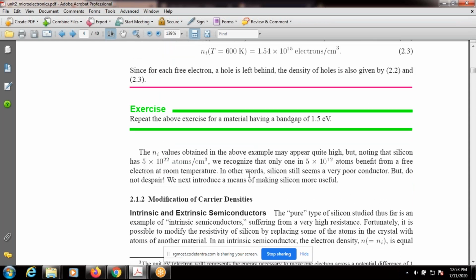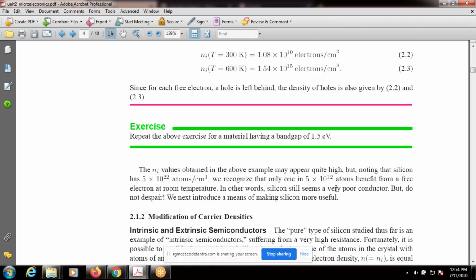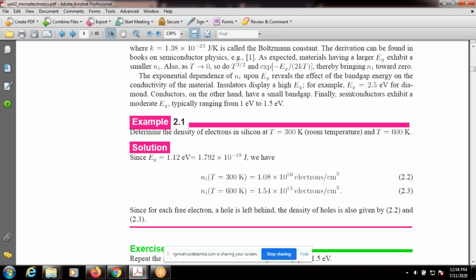In other words, this one is also important. Silicon still seems a very poor conductor, but do not despair. We next introduce a means of making silicon more usable. This is about modification of charge carriers, which we will discuss in the next class. It is about 12:50 time.